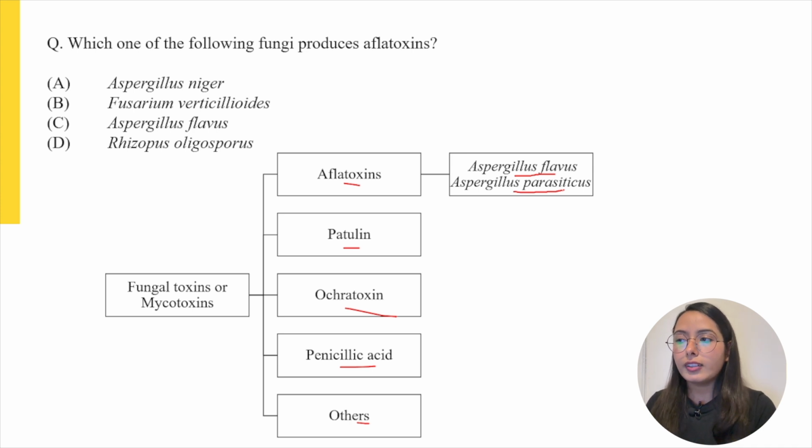Looking at the options provided, option C, Aspergillus flavus, is the correct answer because Aspergillus flavus is the fungus which produces aflatoxin. So, the correct answer for this question is C.